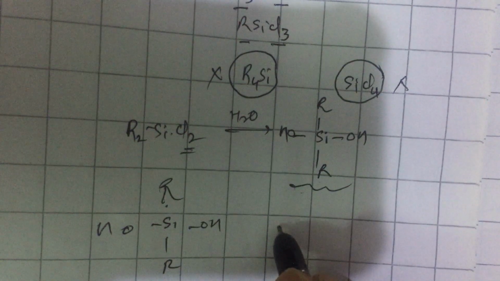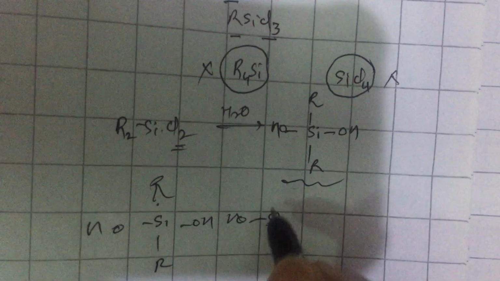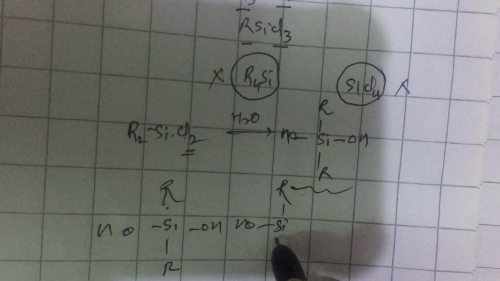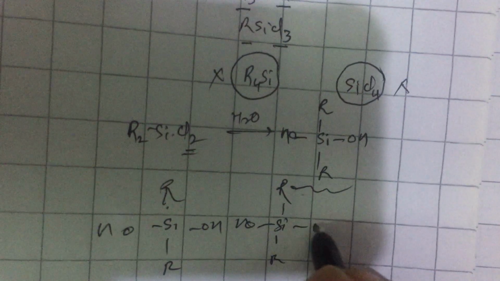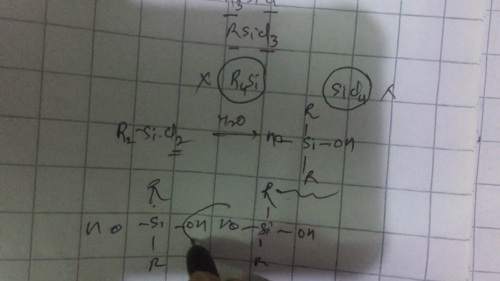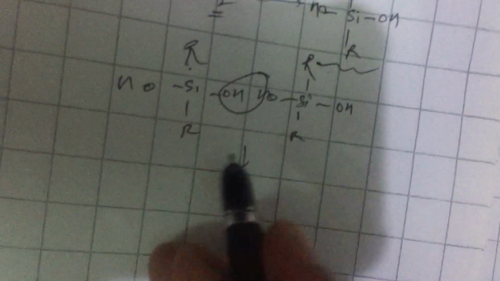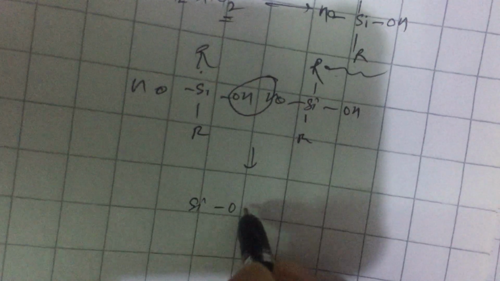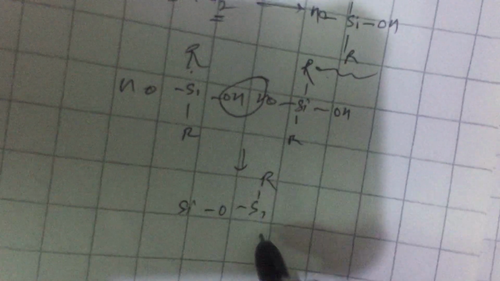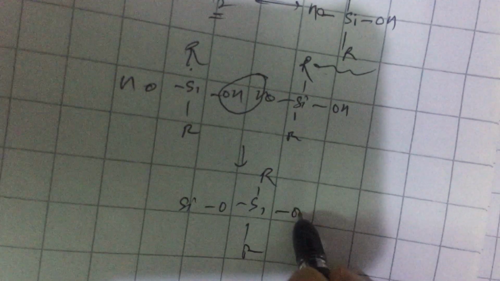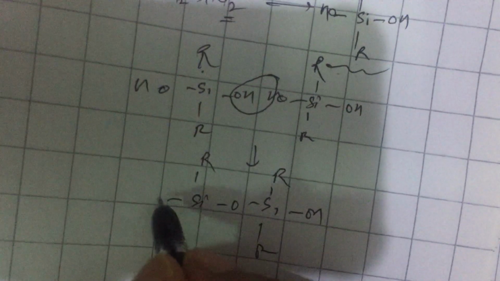When you are heating, the OH groups on adjacent simple molecules can combine together and lose water so that this fellow can be connected through an oxygen bridge. Okay, this is two molecules joined together.